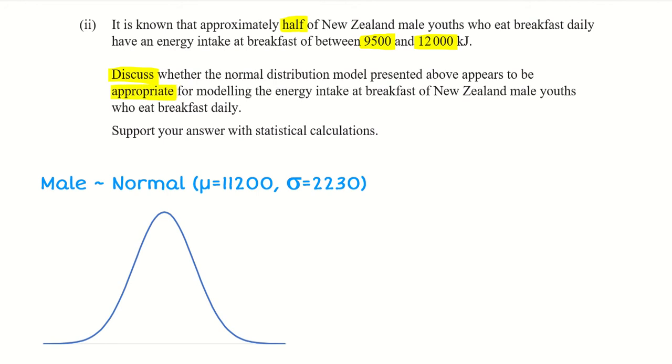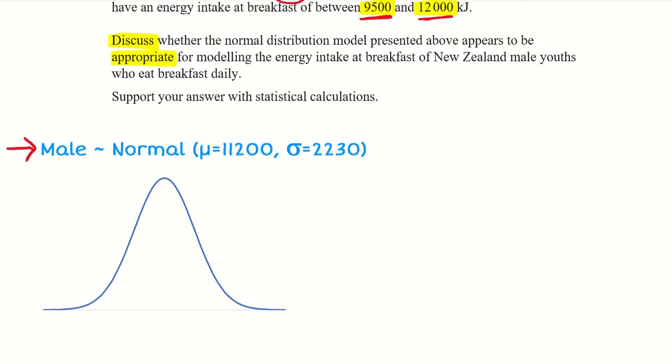Okay, so what I've got down here is the information we had from the previous question, where the intake is normally distributed with a mean of 11,200 and a standard deviation of 2,230. So what I want to do first of all is take these two values of 9,500 and 12,000, and go and find what that probability is. And then we can compare it to that half and see whether this would be an appropriate model or not. So that's what we want to do.